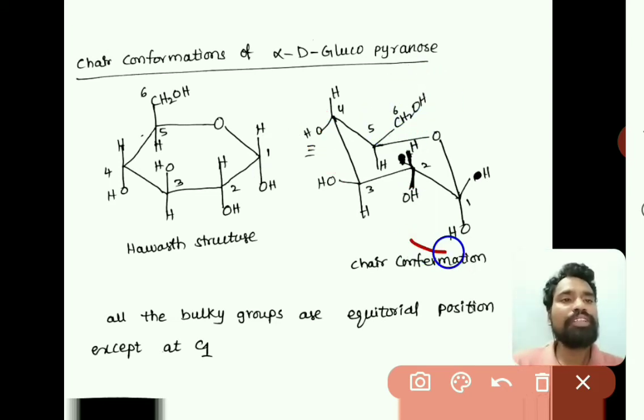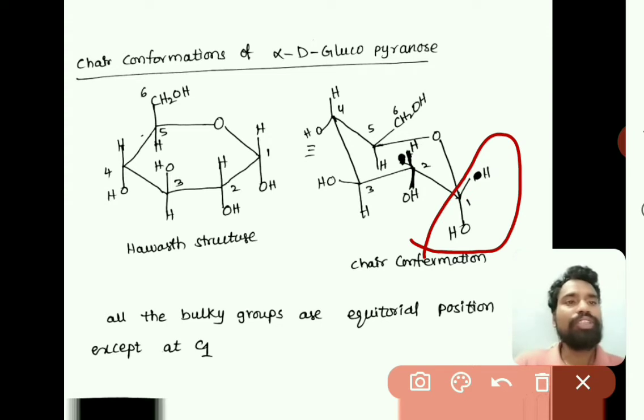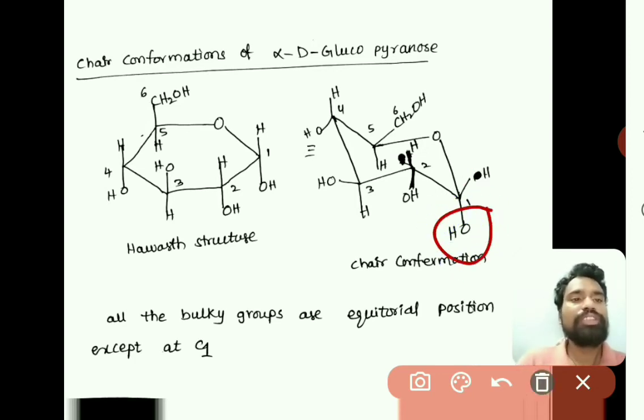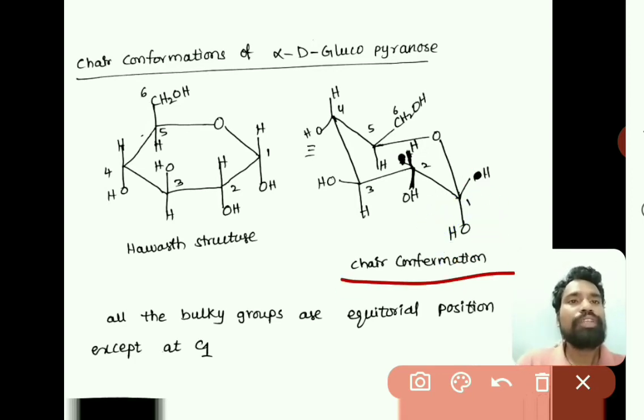Except at the C1 carbon, the groups are in equatorial position, and at C1 the OH group, that is a bulky group, is in axial position. So this is the chair structure of alpha D-glucopyranose.